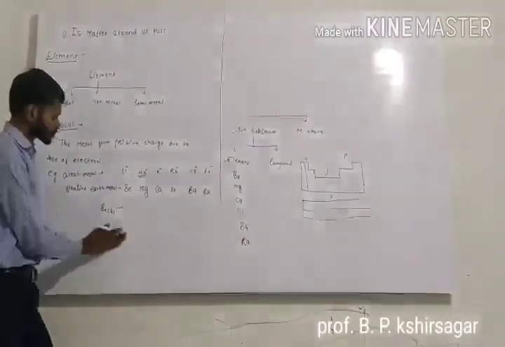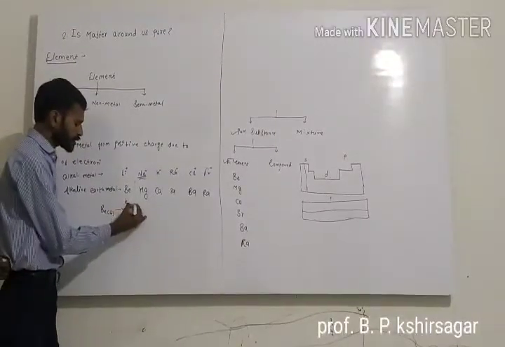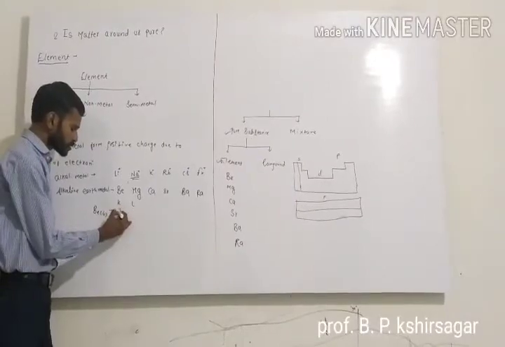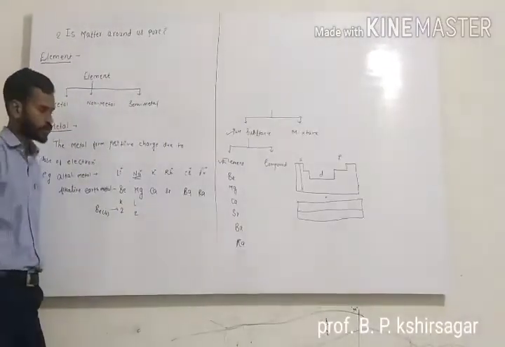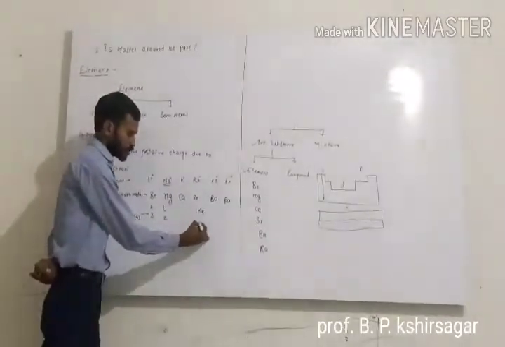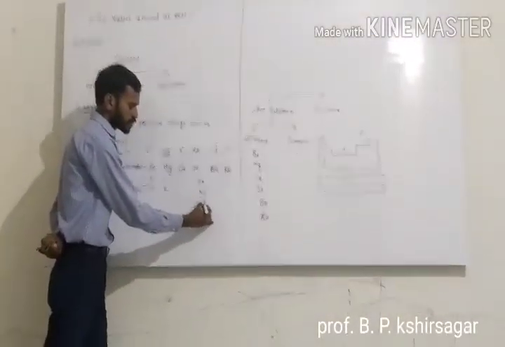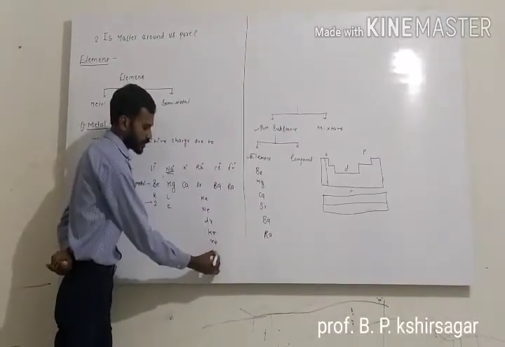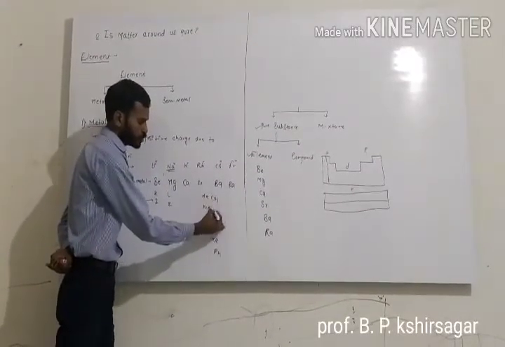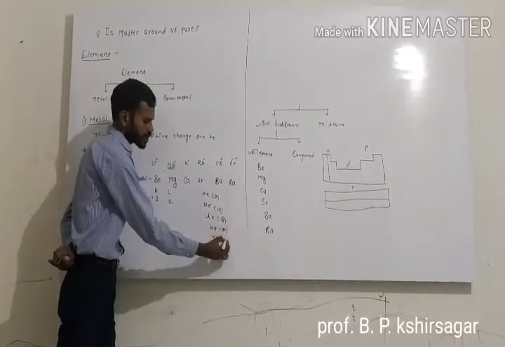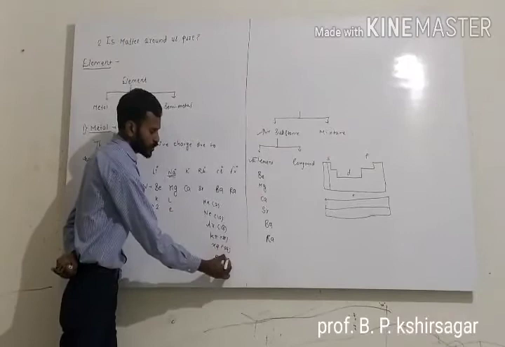Now the electronic configuration in the form of K, L is 2. You know that already. Noble gases: helium, neon, argon, krypton, xenon, radon. Atomic numbers 2, 10, 18, 36, 54 and 86.